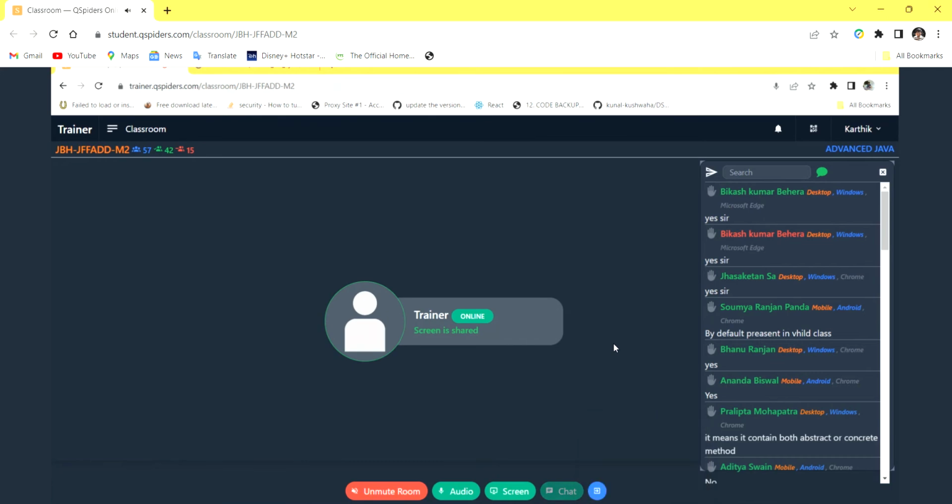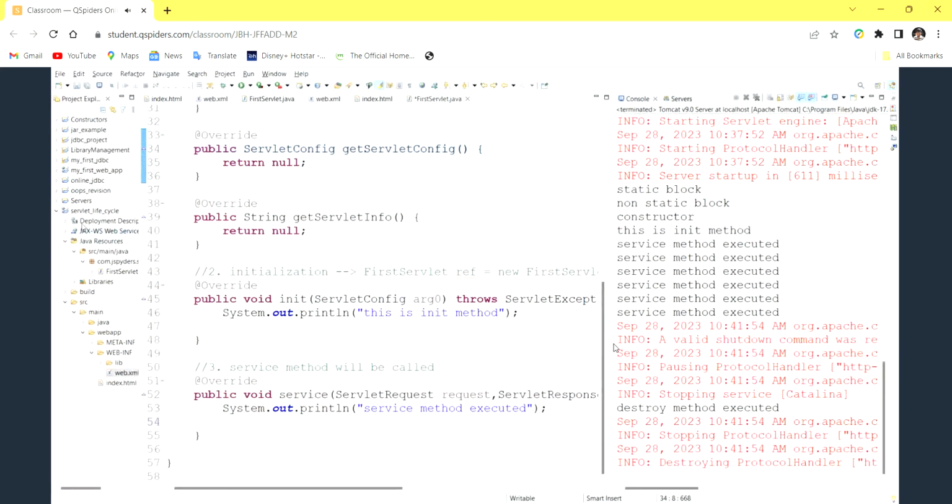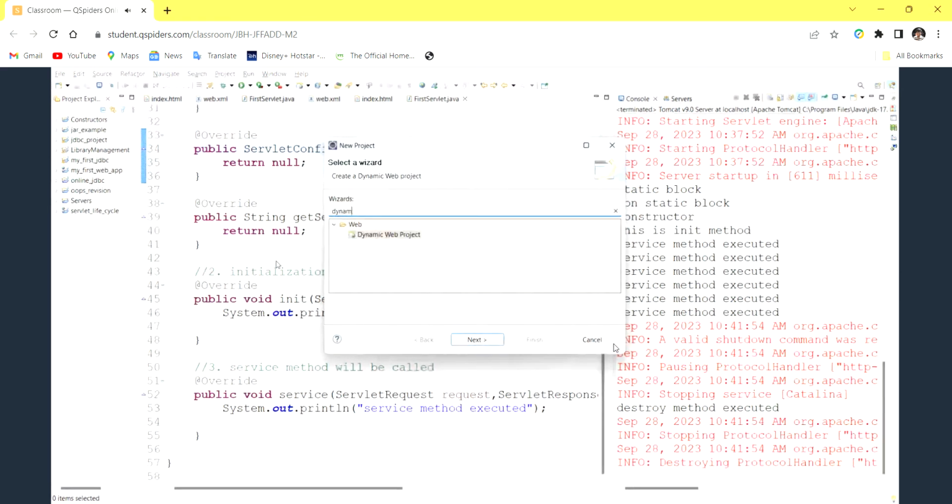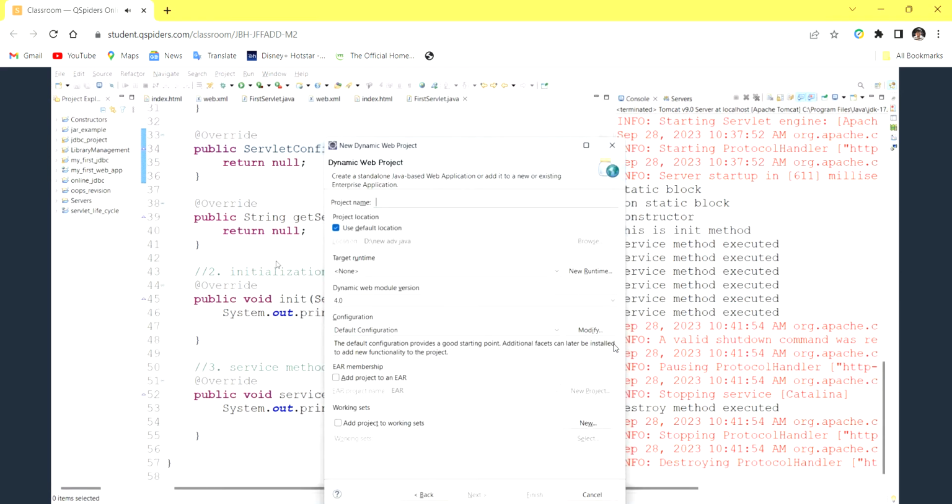Yes, guys. So let us see a small example. Let me create a small dynamic web project. So, new project. Which project are we creating? Dynamic web project, right? In this dynamic web project, we are learning generic servlet. Let us give an example of generic servlet. Don't give the same name as generic servlet for the project name.